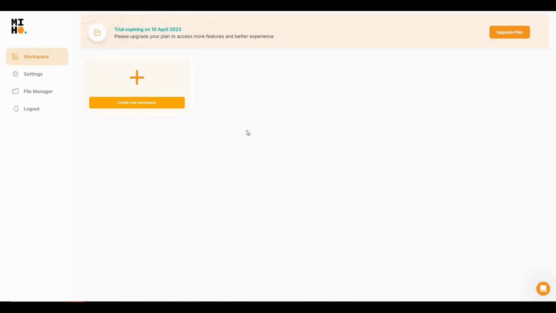After you log into Miho, you will get a dashboard like this, and on the left side you can see there is the workspace, which is the most important tab. From here you have to create a new workspace, and then you can get your website built and also courses. So let's create a new workspace.